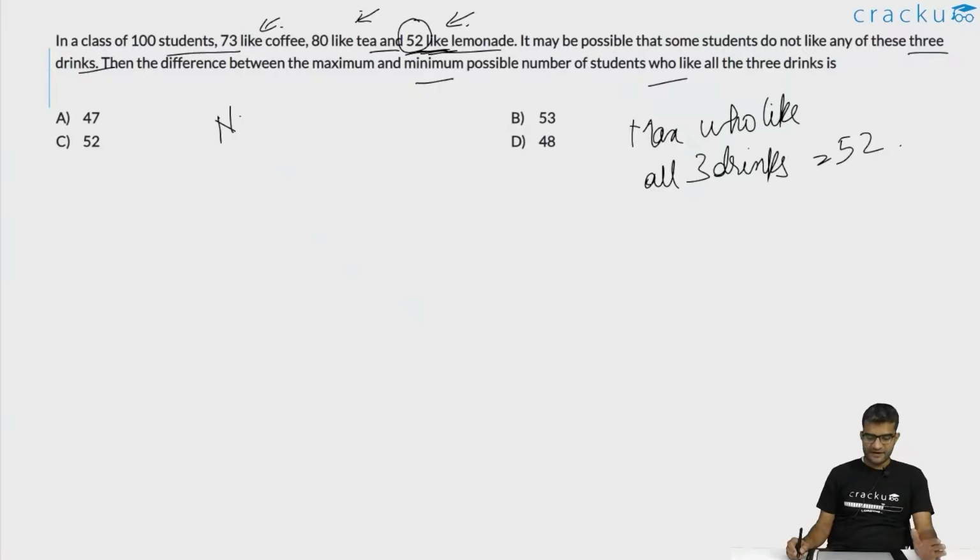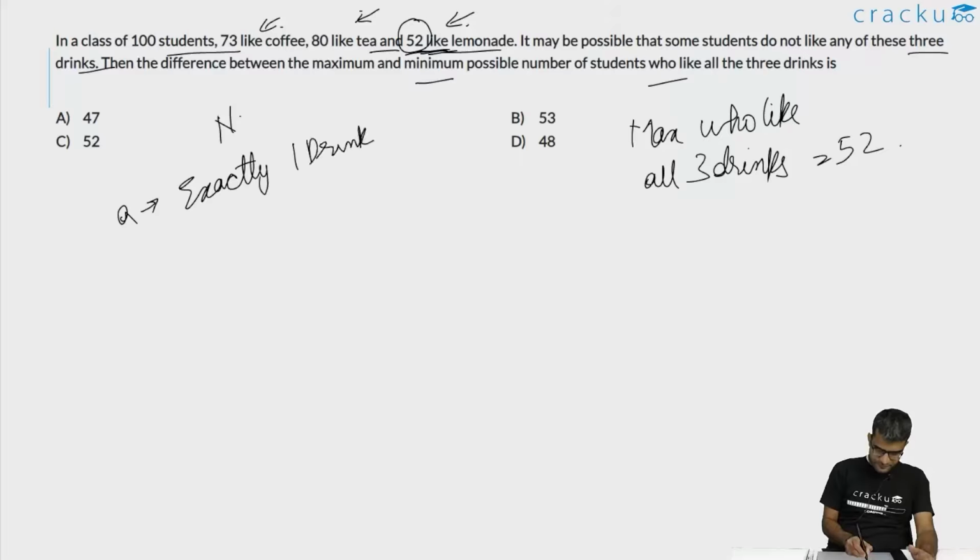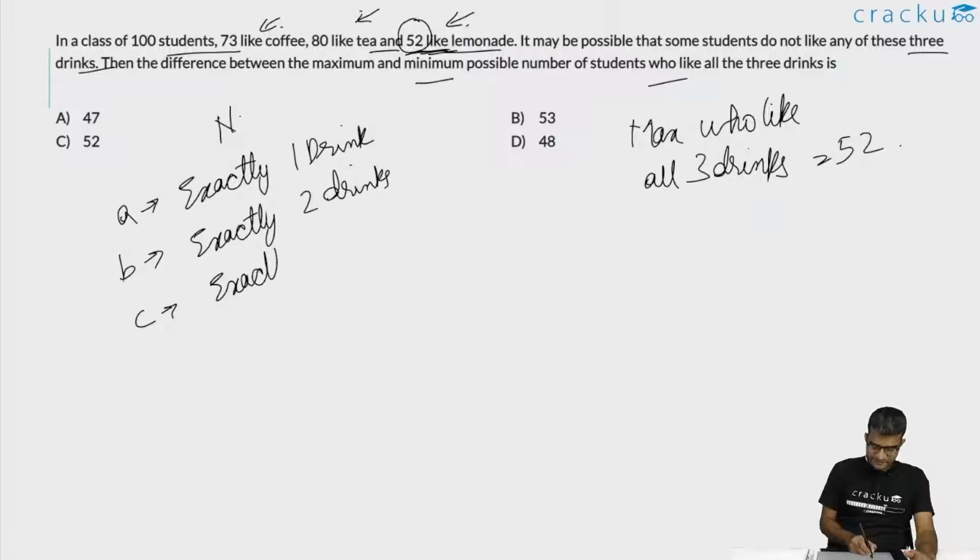So we have A people who like exactly 1 drink, B people who like exactly 2 drinks, and C people who like exactly 3 drinks. And n people like exactly 0 drinks.